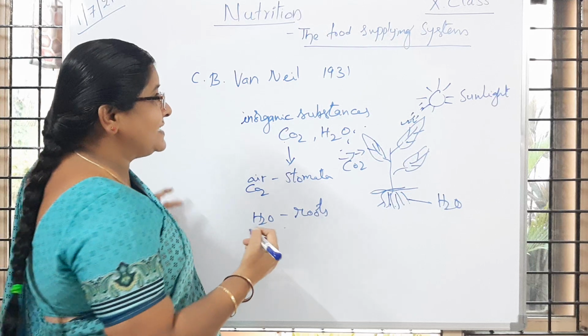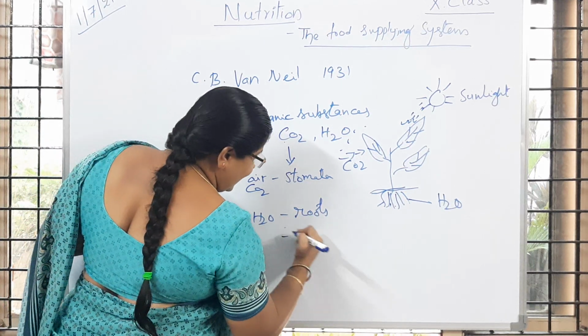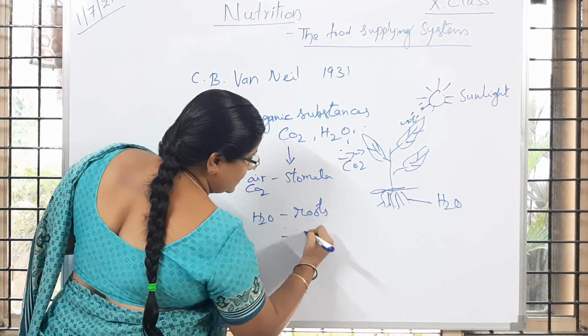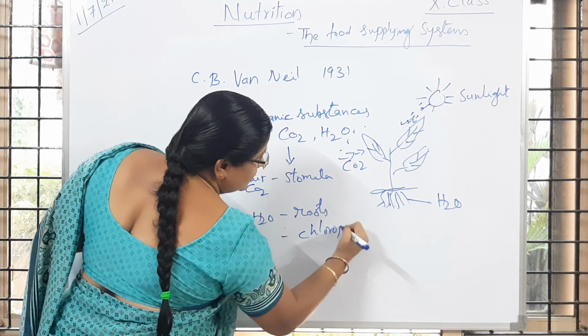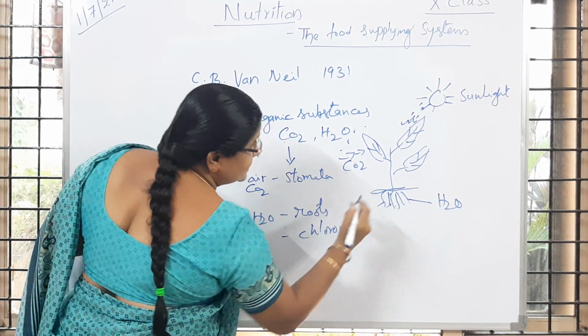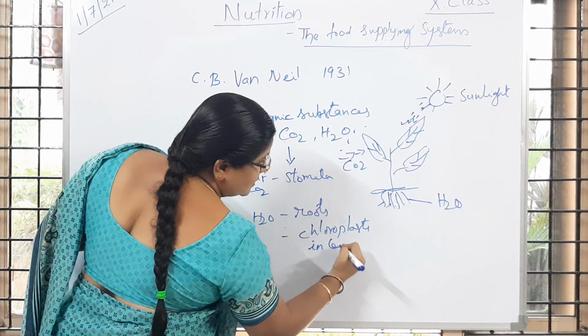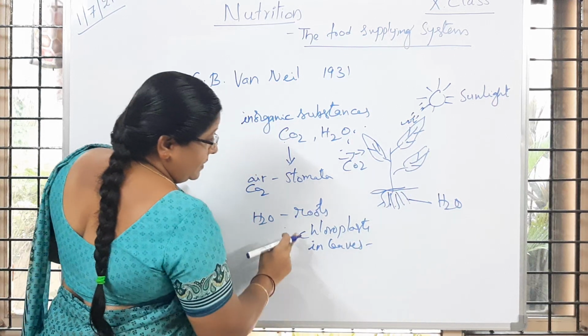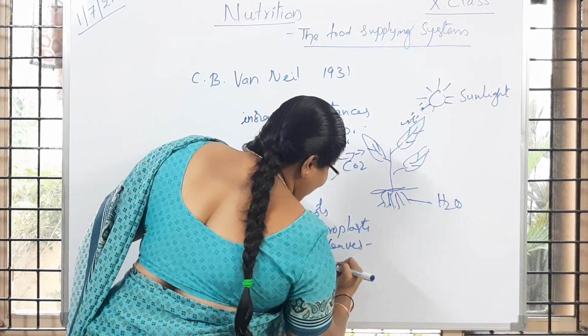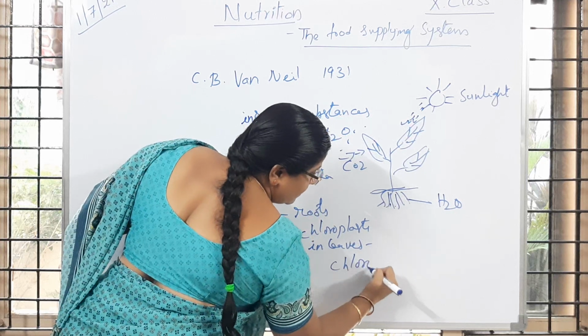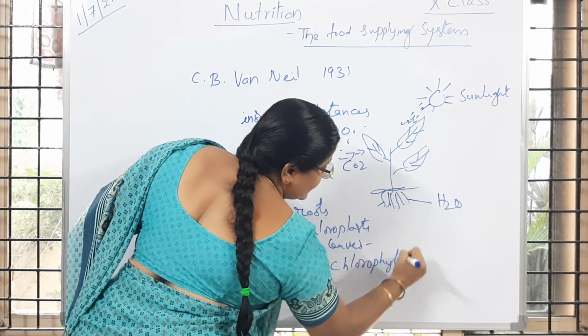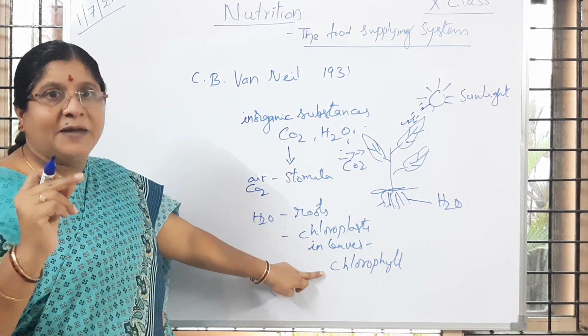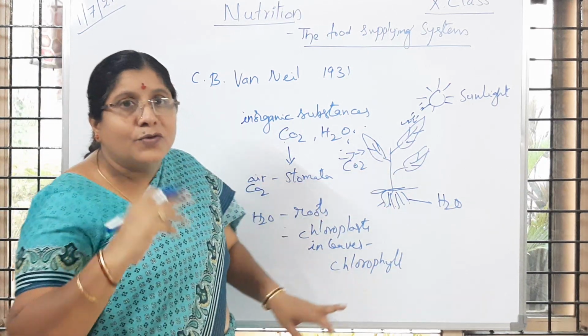What is that pigment present in the leaves? You know that chloroplasts are present in leaves, and chloroplasts contain a pigment called chlorophyll. Is it clear to you? Chlorophyll is a pigment which is present in the chloroplast.